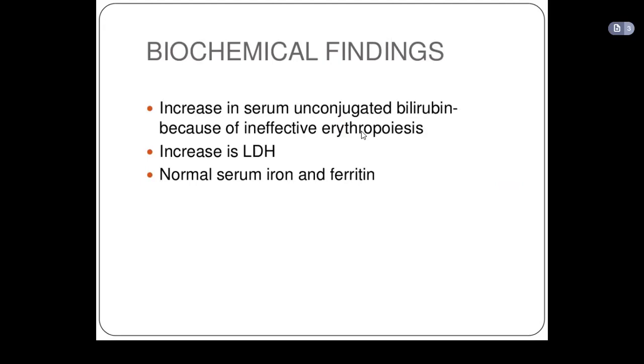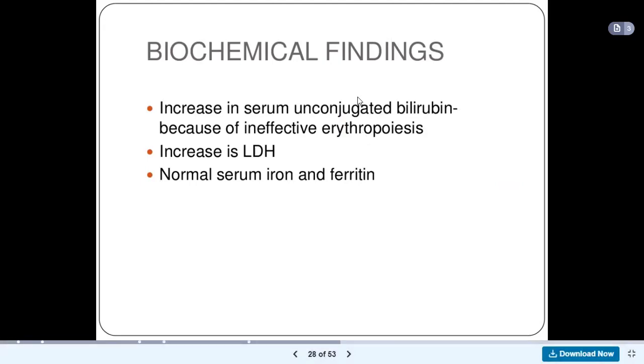Once you destroy these abnormal red blood cells, the hemoglobin in the blood cells will be converted to bilirubin and ferritin. So in megaloblastic anemia, because there is destruction of the abnormal red blood cells, the amount of unconjugated bilirubin in the blood will increase.